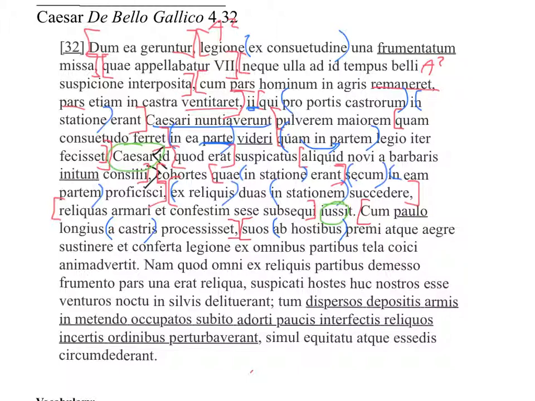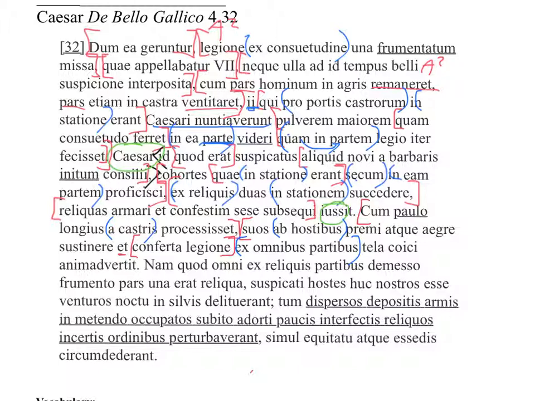But we have et right here. So maybe we keep going some more. Conferta legione. Ooh, that looks like an ablative absolute. Ex omnibus partibus. That looks like a preposition. Tela conici. Oh, there's another ACI.